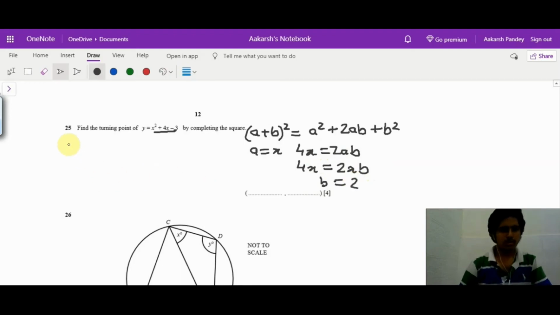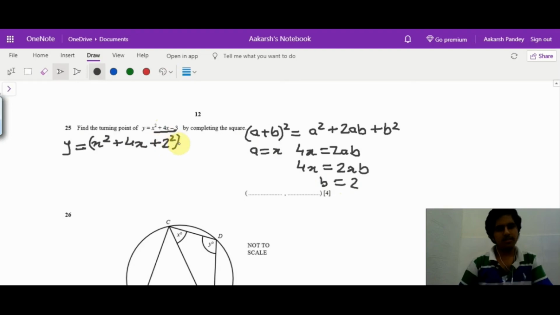So now y is equal to x square plus 4x, and we have the first and second term of our square, but we need a third term, the constant term, which is going to be b square, and we have the value of b as 2, so that is going to be 2 square. This is our square part.